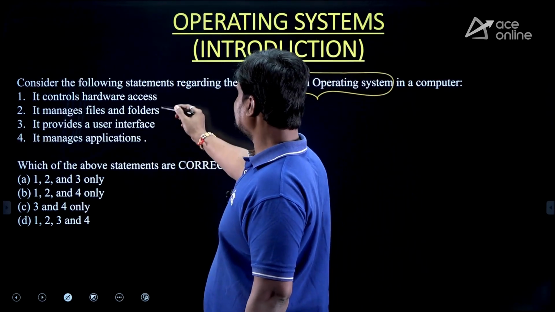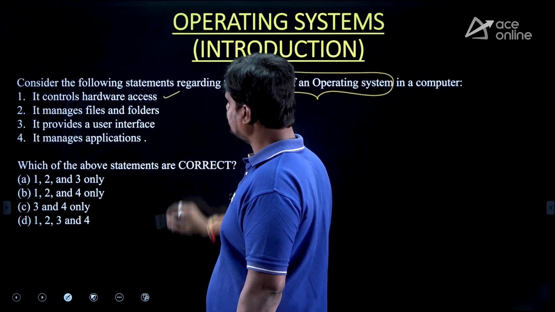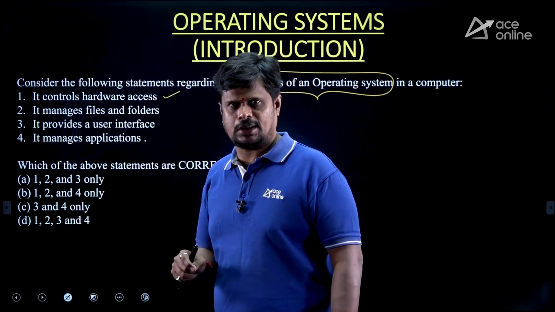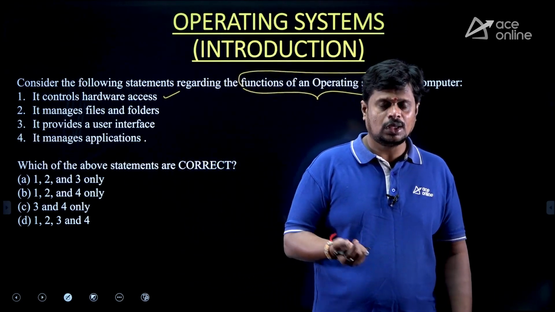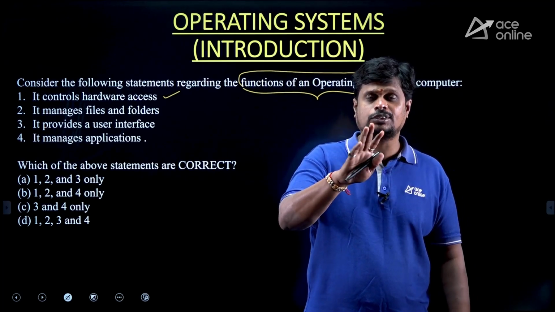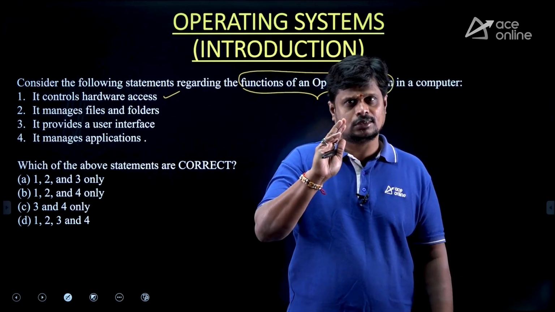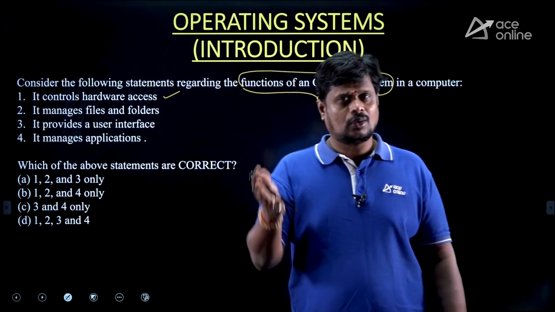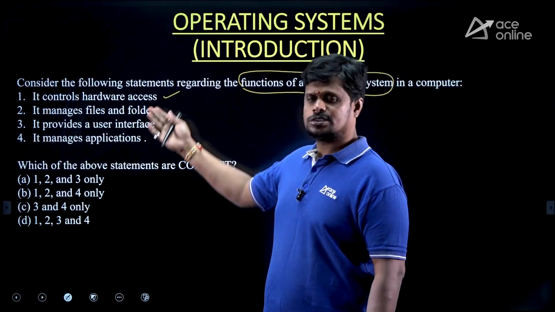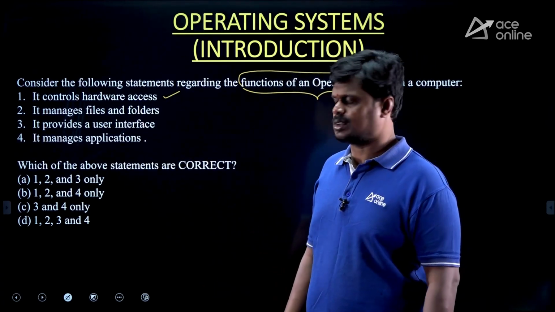Operating system controls the hardware access. Yes, it is a function of operating system. That's why we clearly define the definition of operating system: it is a control program which can manage the computer hardware. Recall the definition. According to the definition, I can say statement 1 is the function of operating system.